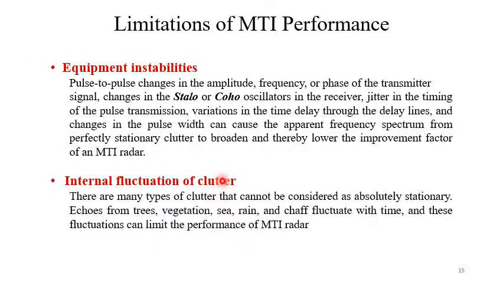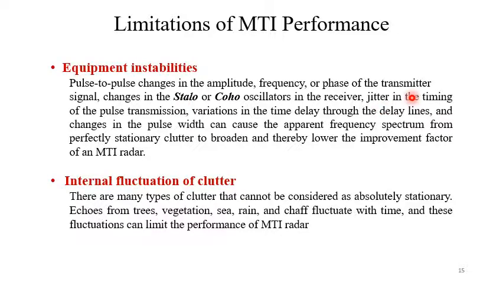Now the limitations, the equipment instabilities. So pulse to pulse changes in the amplitude, frequency or phase of the transmitter signal, changes in the Stalo or Coho oscillators in the receiver. Though we said that Stalo and Coho, they are very stable oscillators, but there must be some changes. There may be some aging effect, there may be some temperature effect. So there will be some small changes in the oscillator output.